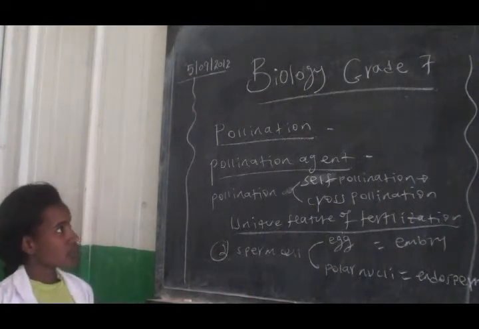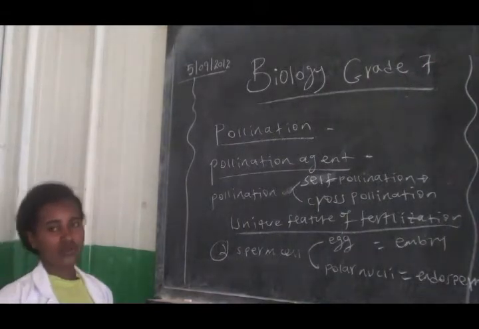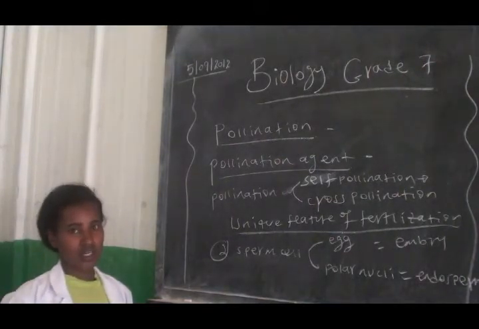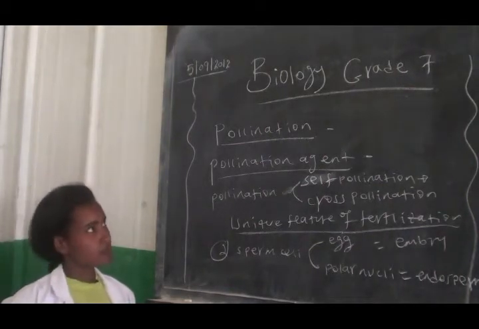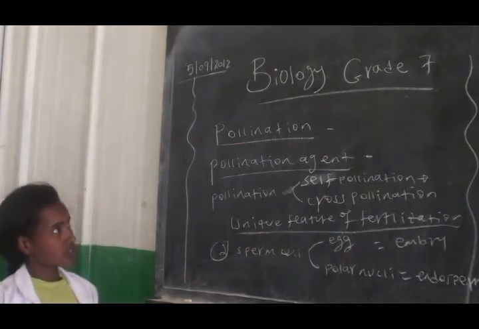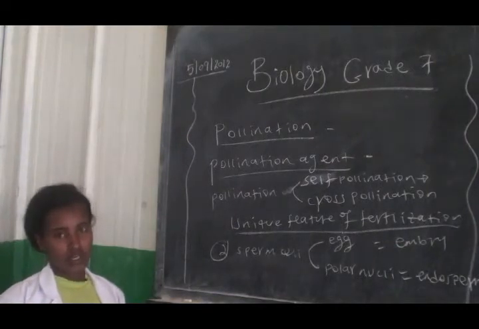So now we are going to discuss some important points prepared for grade 7 students, regarding the given notes and worksheets.